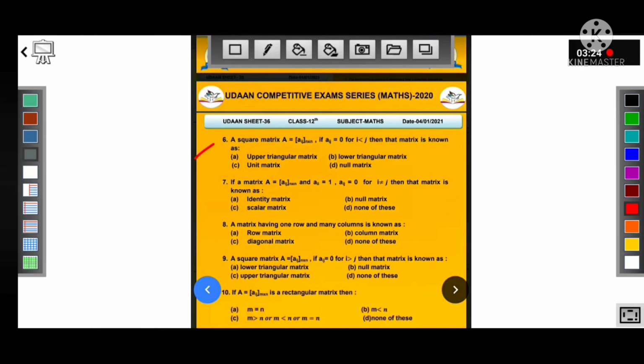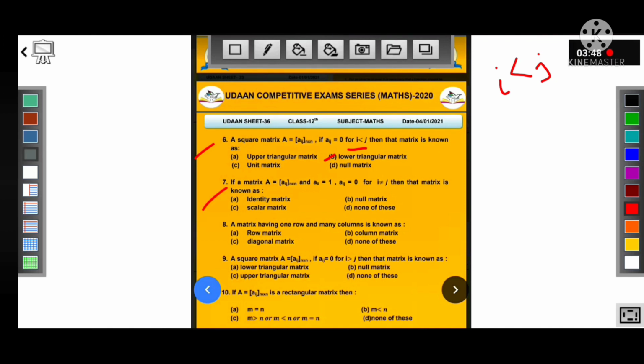A square matrix A, Aij n cross n, that is A is of order n. If Aij is equal to 0 for i is less than j, then that matrix is known as, because i is less than j, so the matrix is lower triangular.